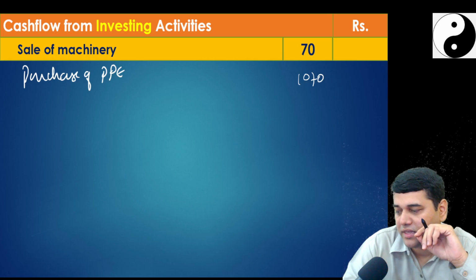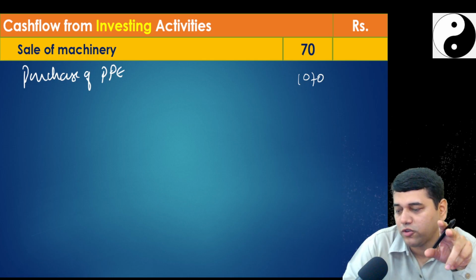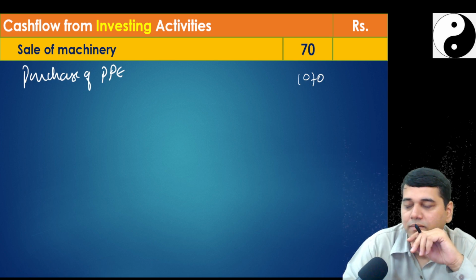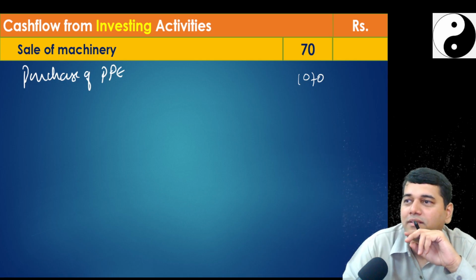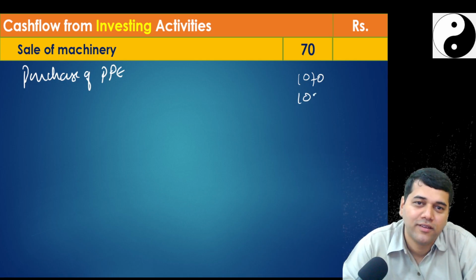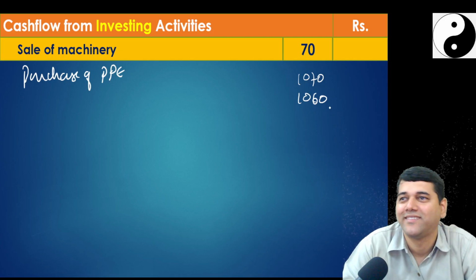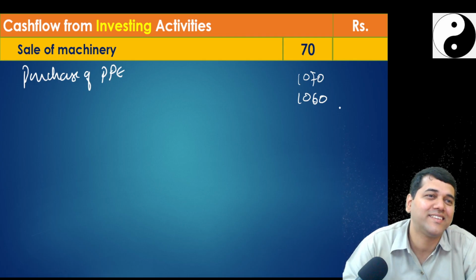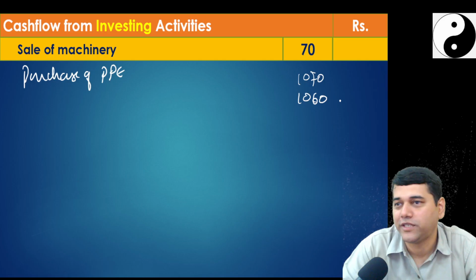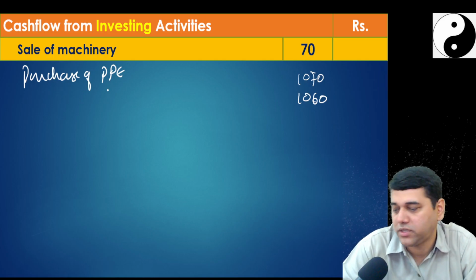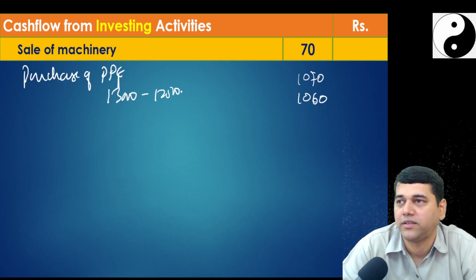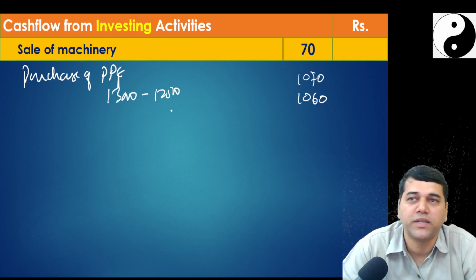Look at the PP in the balance sheet. 12,500 was the opening, 13,000 is the closing. 1060. 1060. What happened, Dhanush? 1070? Yes, others? Okay, how do you do it? First of all, you start with the closing balance. How much? 13,000. Minus, what is your opening balance? 12,500. Now, this should have given you the purchases, but there is one depreciation.